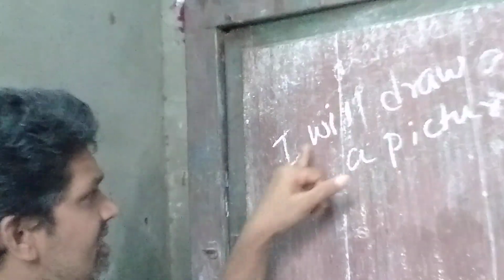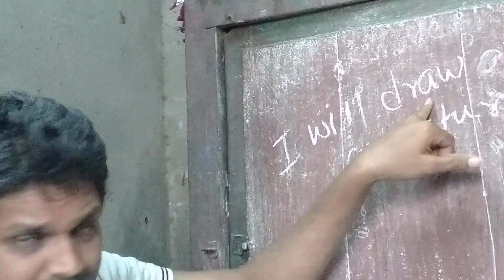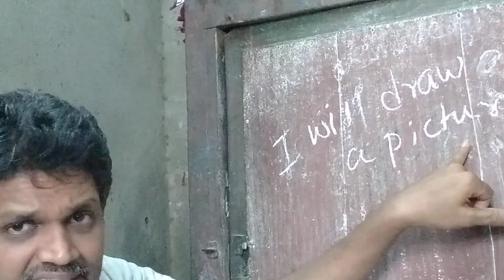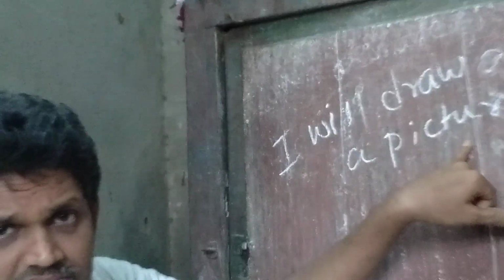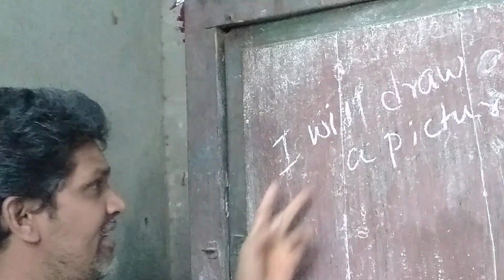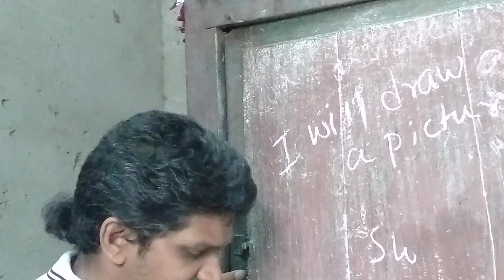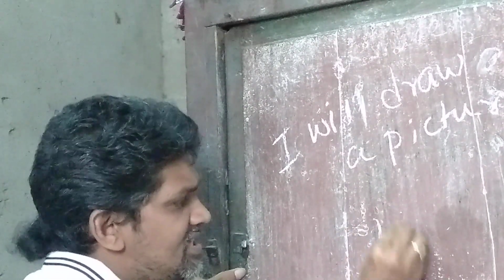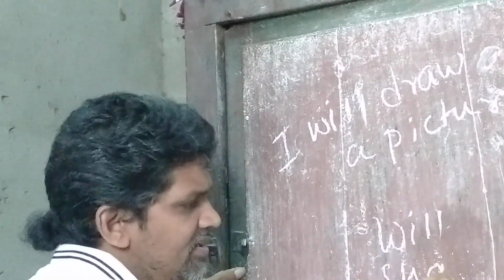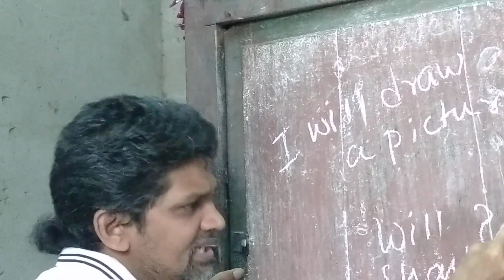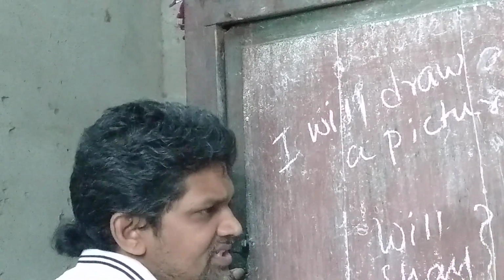First one is subject, will draw is the verb, and a picture is the object. When you find the words will, shall, they come under future tense.